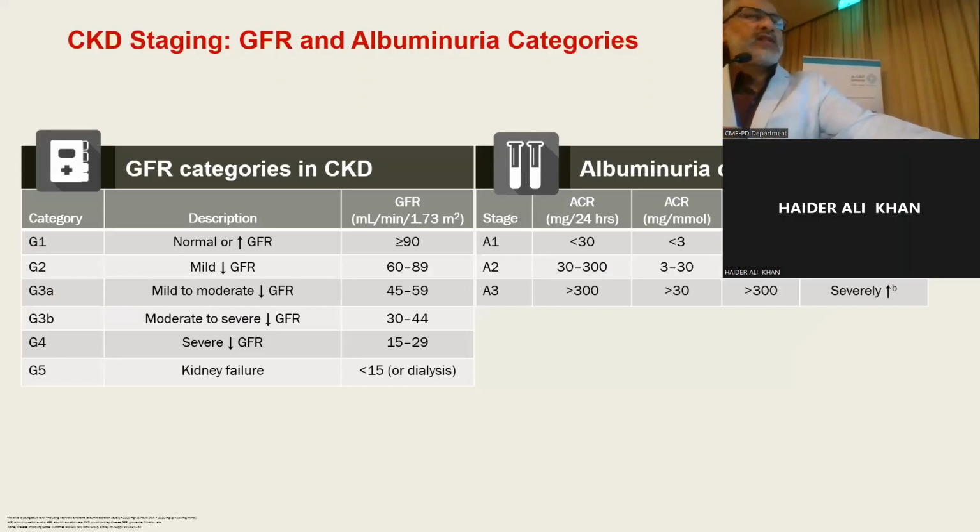Diabetic kidney disease will lead to chronic kidney disease, and chronic kidney disease is classified according to the glomerular filtration rate into 5 stages, from stage 1 to stage 5. It can also be classified according to urinary albumin excretion, from A1 to A3, according to the level of the urinary albumin creatinine ratio.